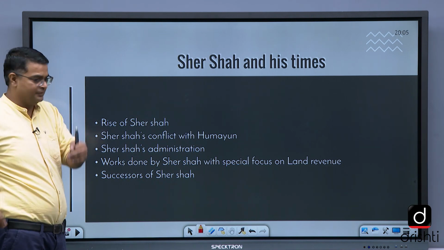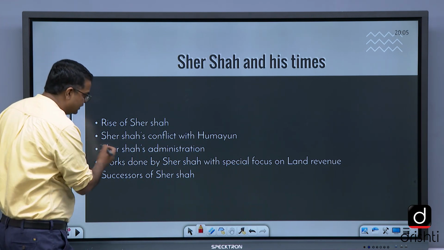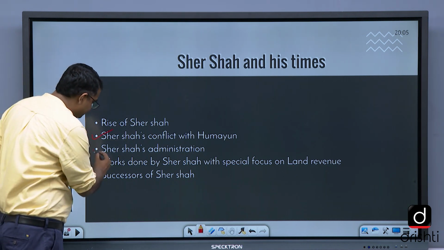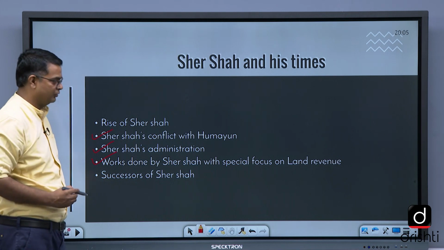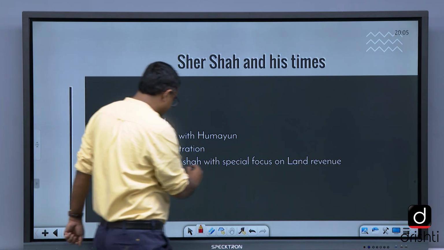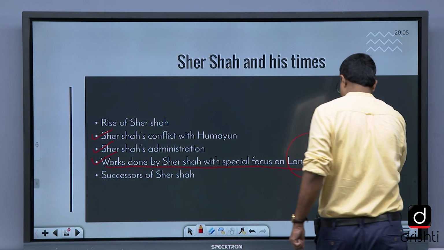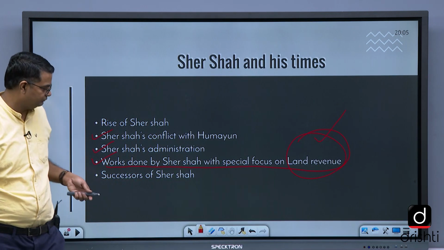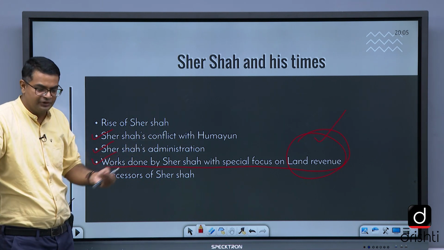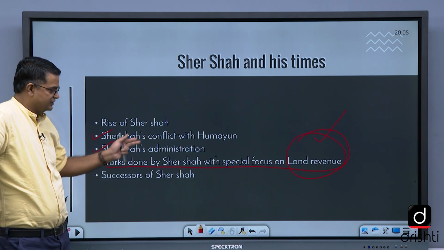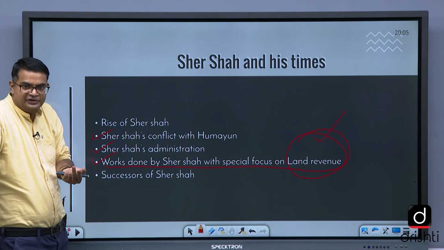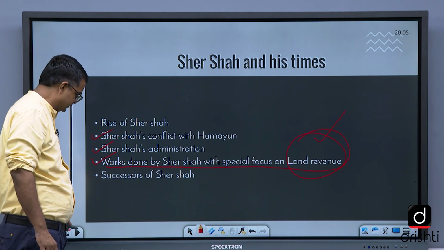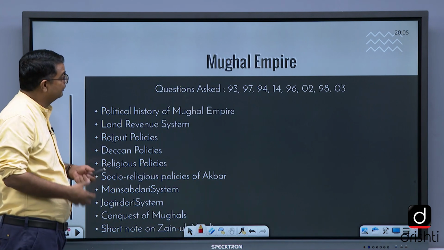Sher Shah in his time, it is an important topic again. Rise of Sher Shah, Sher Shah's conflict with Humayun, it is important. Sher Shah's administration, works of Sher Shah, this is very important, with special focus on land revenue. How it influenced Akbar's land revenue system. The important revenue terms that developed in Sher Shah's administration, what are the titles taken by Sher Shah, Hazrat Allah for example. Successors of Sher Shah.